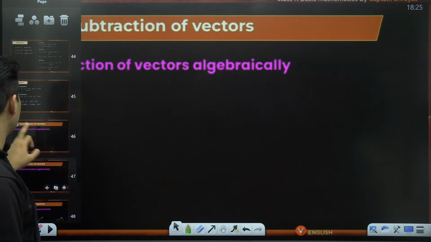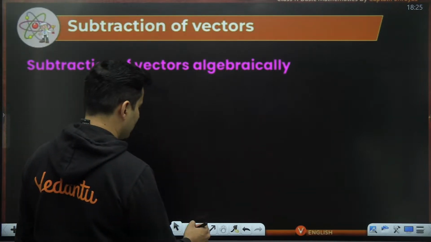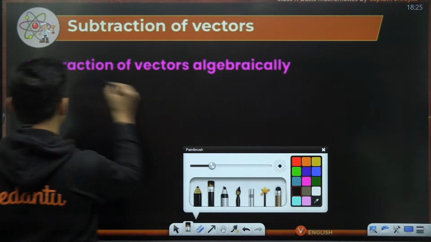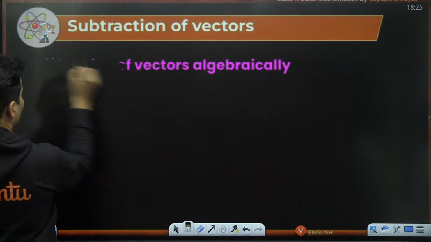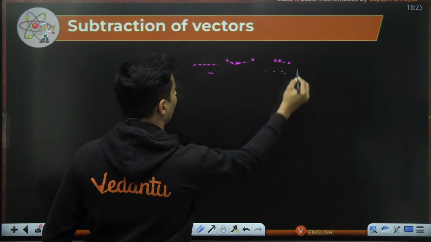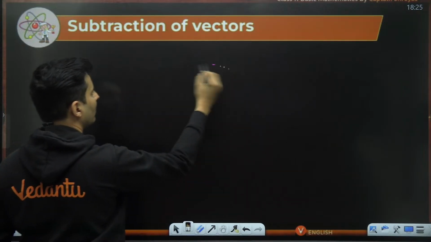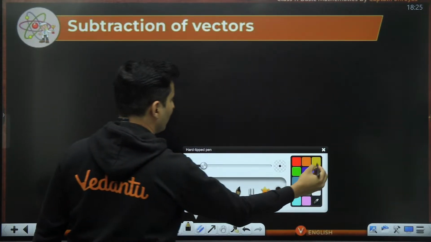Subtraction of vectors is no different from addition of vectors, and that is something you need to understand as we do this together, because a lot of people think subtraction of vectors is a new thing. No. What is subtraction of vectors?